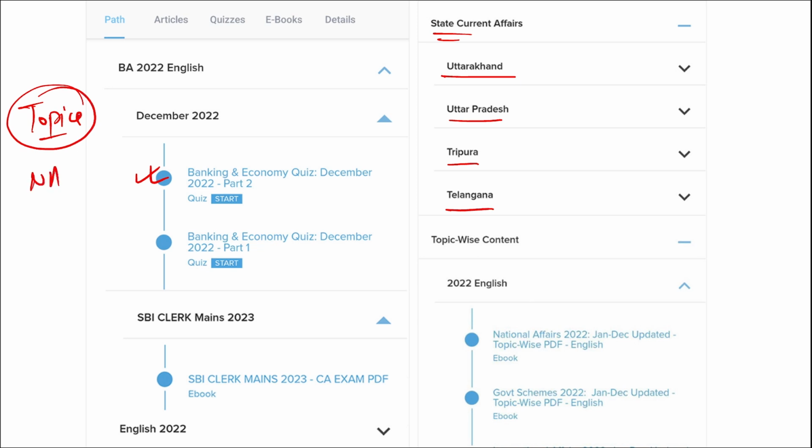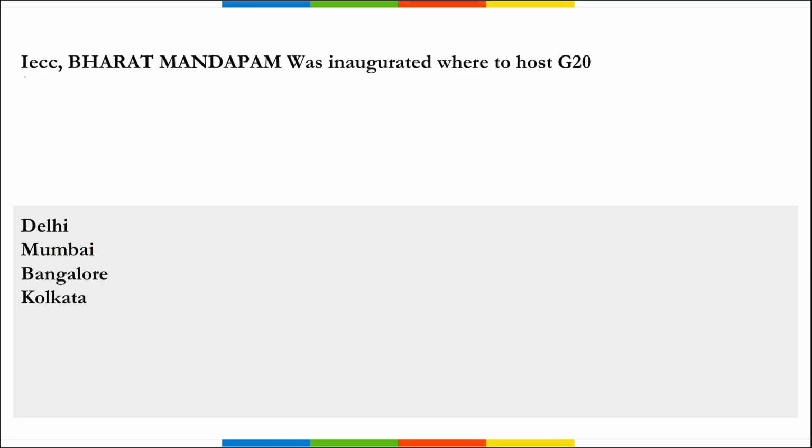These topics are such as national affairs, international affairs, important days, sports, defense, science and technology, apps and web portals, obituary. These are the important topics that are being asked in various exams across India. So these are the topics that must be covered and will be beneficial for the preparation of the students. First is IECC.